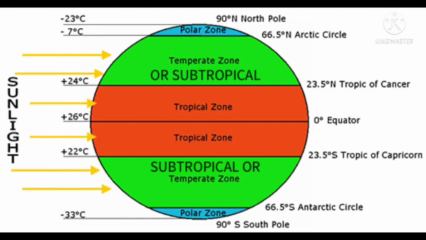Rice is taken by almost everyone. Maybe the amount might be less, maybe more. Somewhere the demand of rice is more, somewhere less, but rice is taken almost everywhere, mostly in the tropical and subtropical regions. But why have I not said the polar region? Because people in the polar region basically don't depend on wheat or rice. They depend on meat and all. That's why in the polar region the demand for wheat and rice is very low. But in the tropical and subtropical regions, rice is the major food crop.